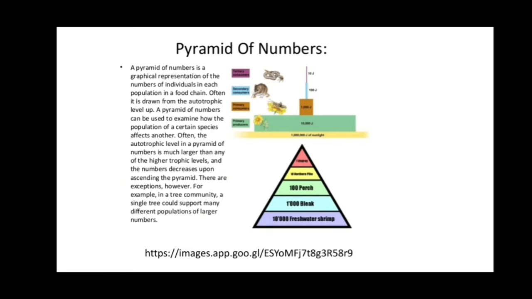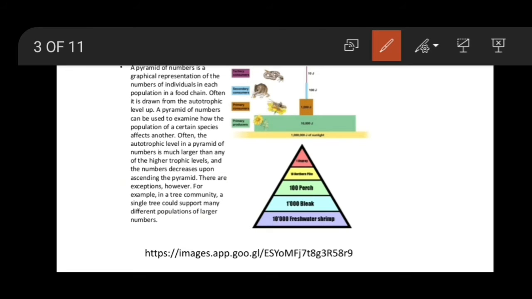Here you can see the next example, the aquatic ecosystem. In the aquatic ecosystem, again the base is broad, so you can see here 10,000 freshwater shrimps, then 1,000 black perch, and the top carnivorous organisms are dipping. So here the pyramid is upright, because the number of producers is large, that's why.